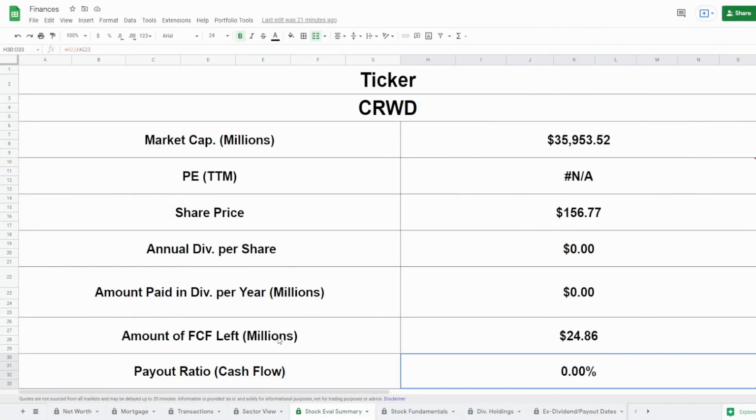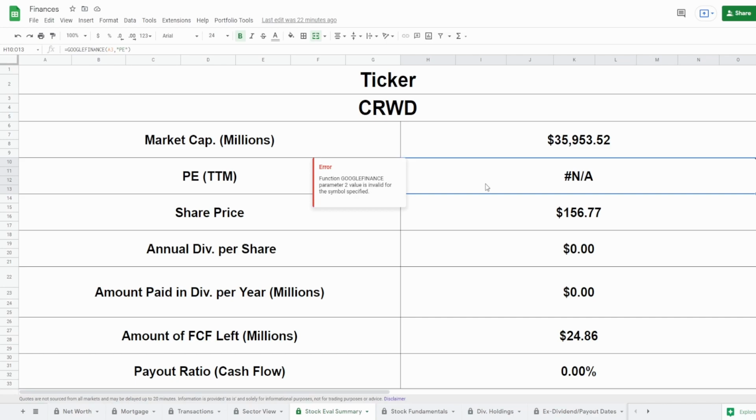Alright guys, we're going to go straight into the spreadsheet. Ticker symbol of CRWD, market cap of around $36 billion, PE guys of NA, meaning that they do not make any money when it comes to their earnings. This is really bad because we have seen this in a couple other companies before. We've seen this in Palantir and Peloton, and well, if you guys have seen those videos, then you pretty much know what we're going to see when it comes to their fundamentals, and even when it comes to the target share prices. Hint hint, there are none.